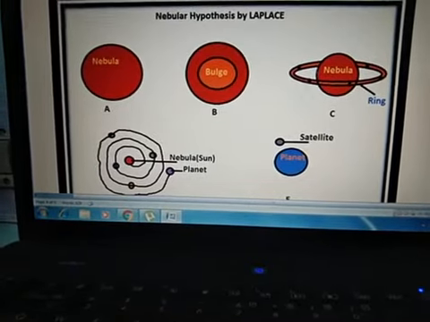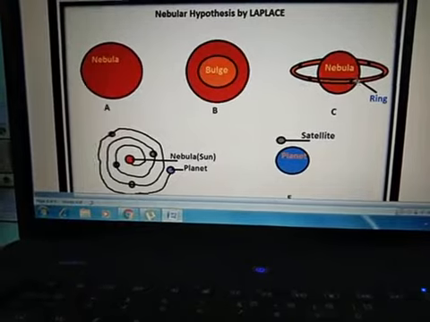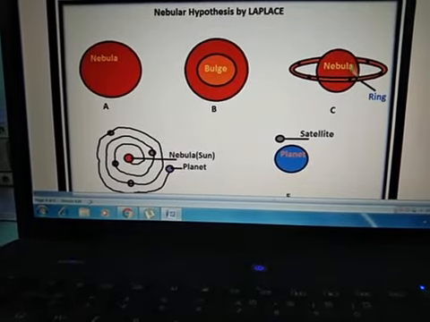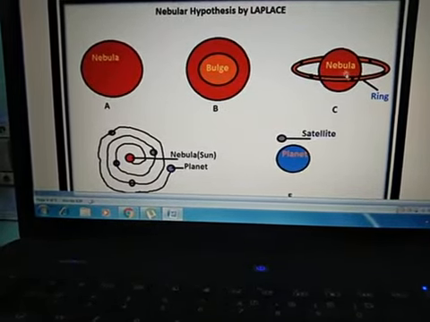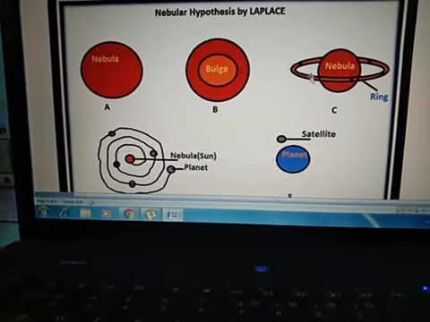Now what happened? When this ring was rotating very fast, it also broke down into 8 parts in itself. And these 8 parts are our present day planets.